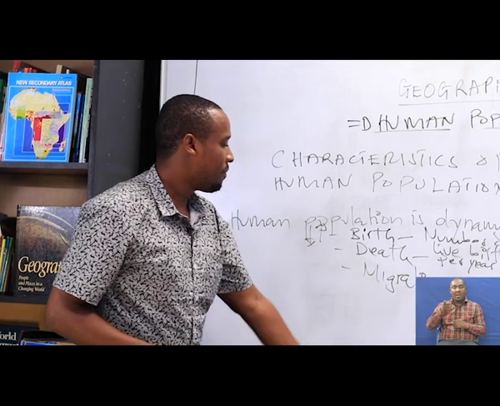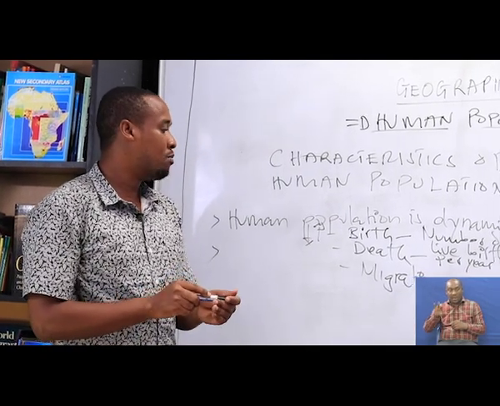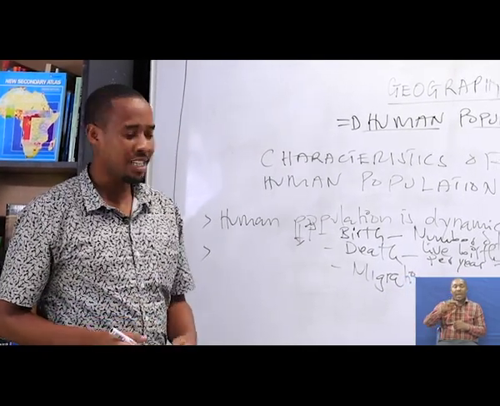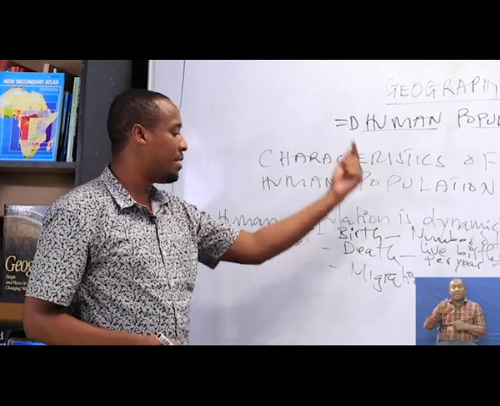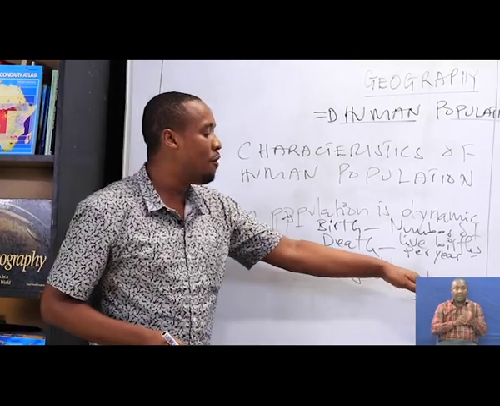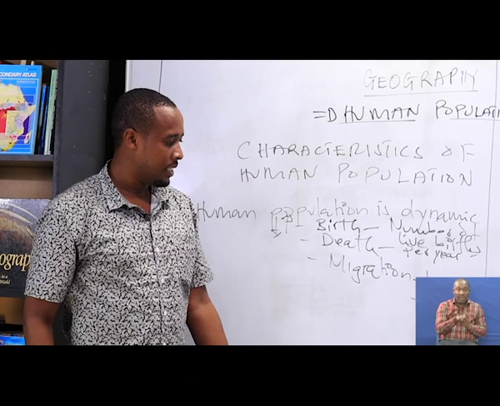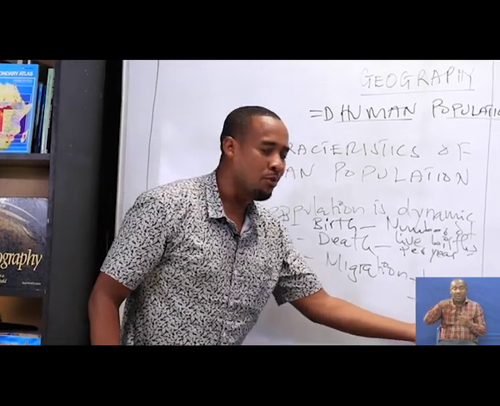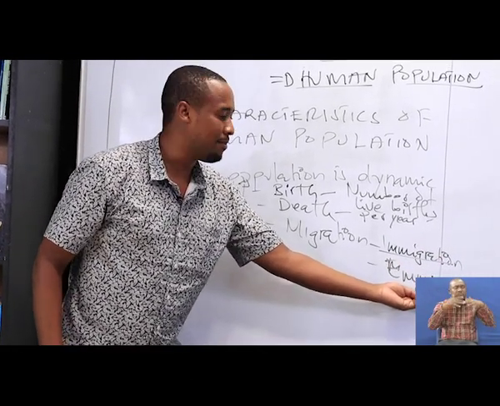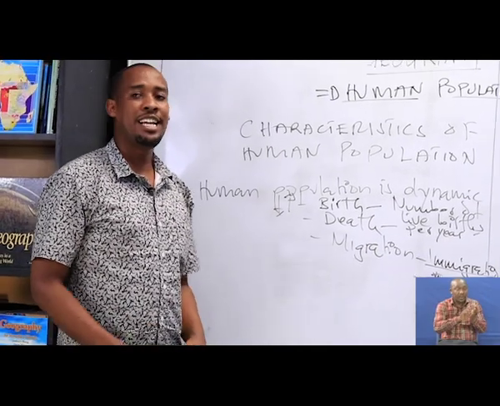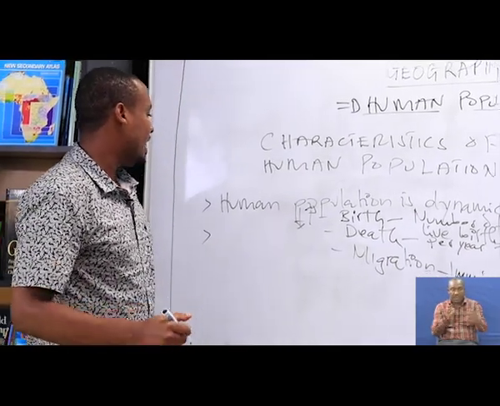These two forms of migration can lead to an increase when people are moving in, and a decrease when people are moving out.